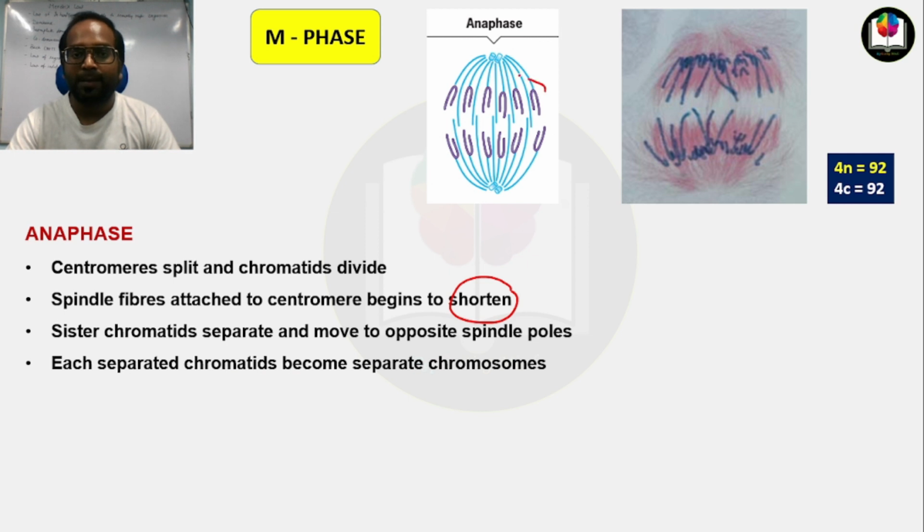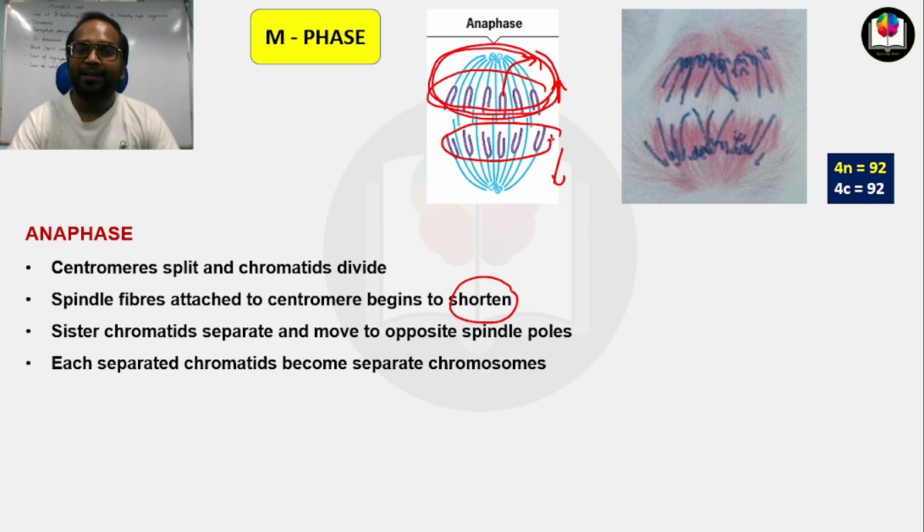These separated chromatids which are moving towards the opposite poles will later become separate chromosomes, because they will enter into separate daughter cells. So these chromatids will become chromosomes.